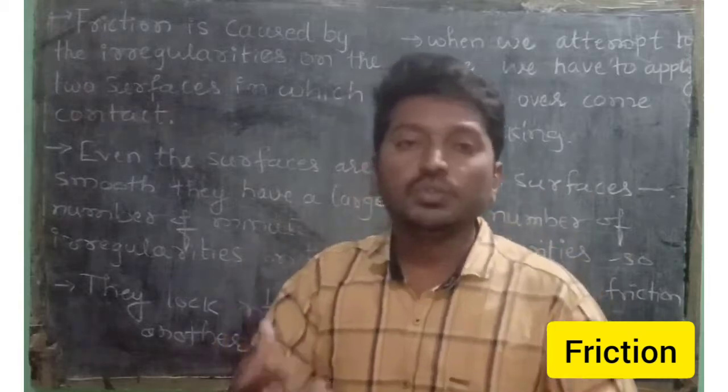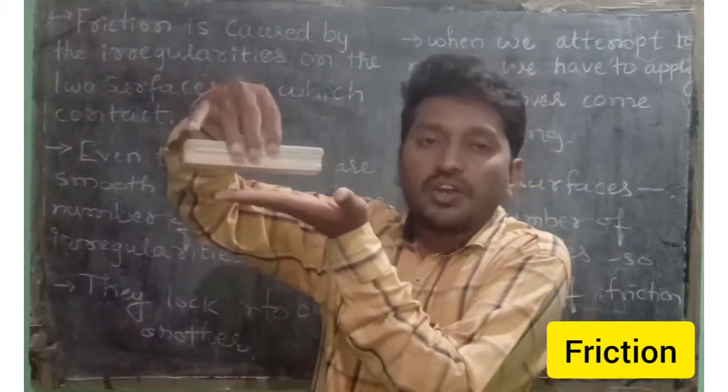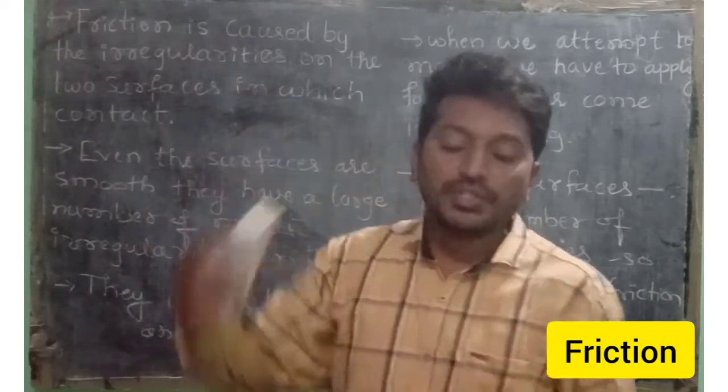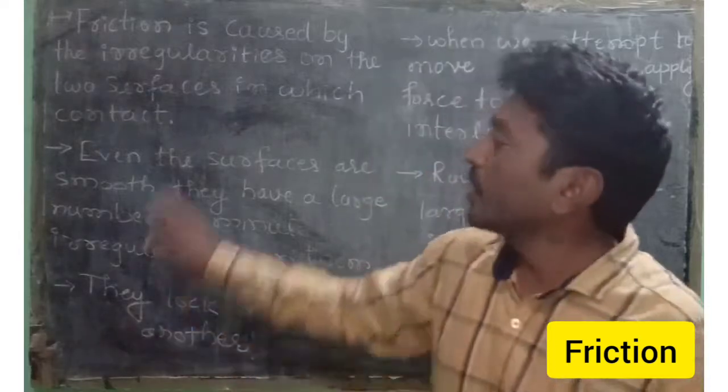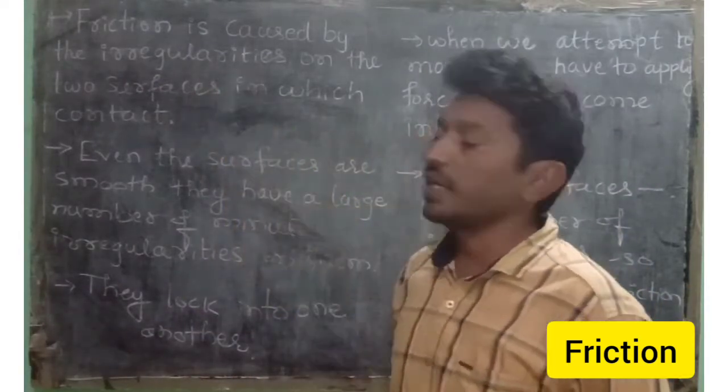When two objects or two surfaces come in contact, irregularities come into play. Due to these irregularities, friction is produced between the two objects.